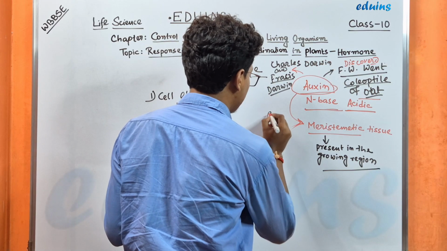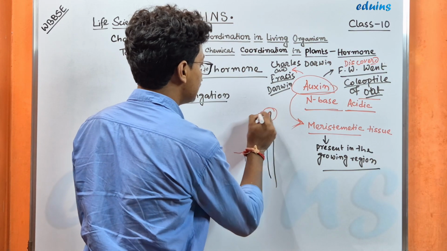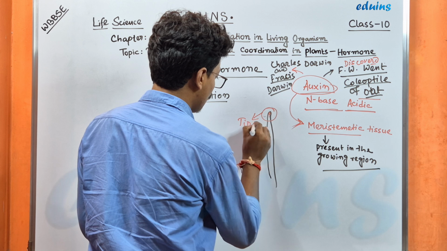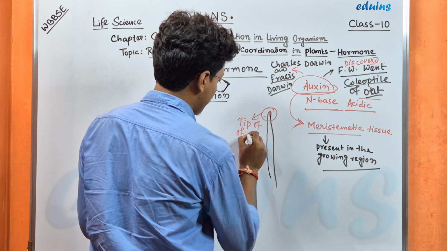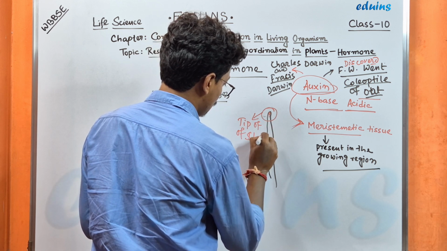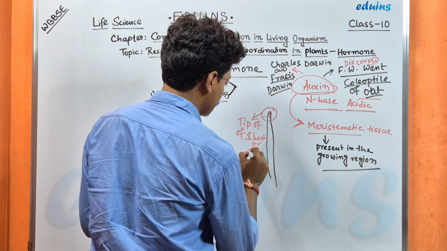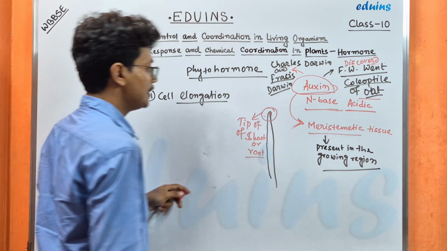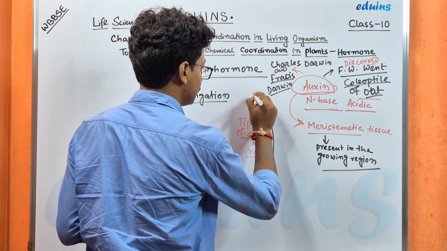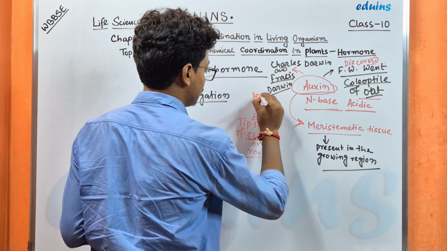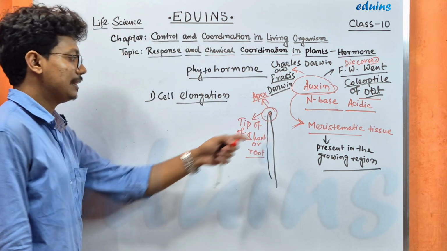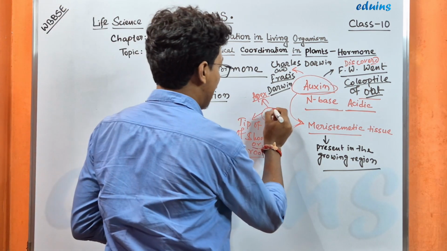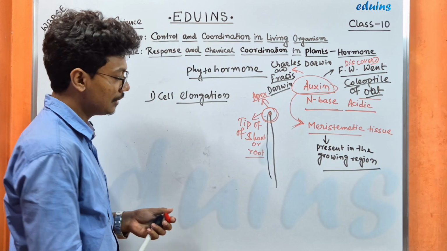What is the apex region? Apex region is the tip of the shoot or root. They are present in the apex region and inside the meristematic tissue.